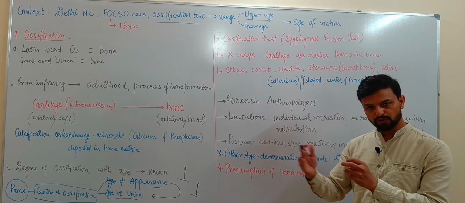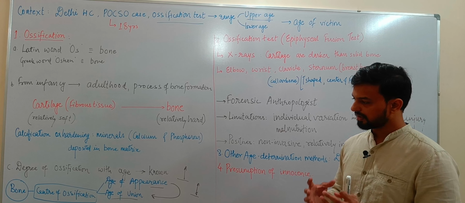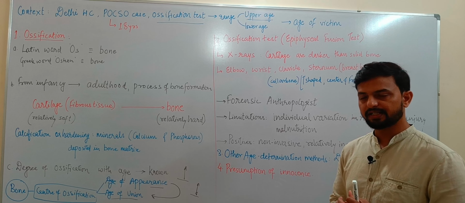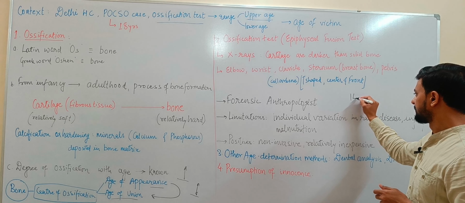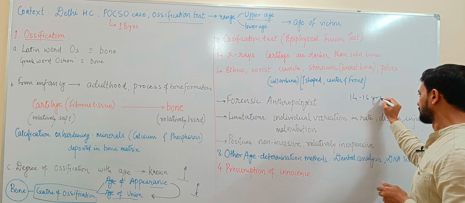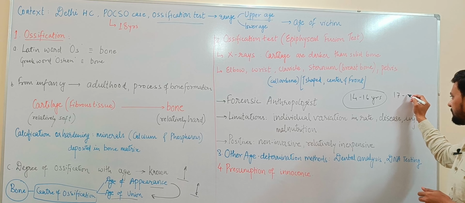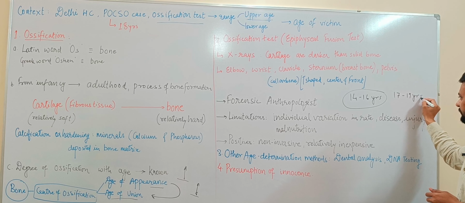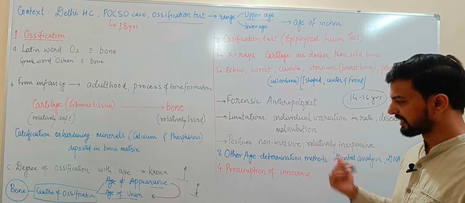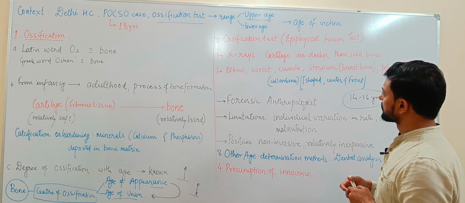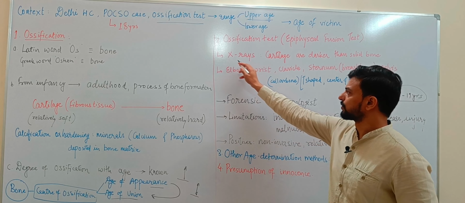So for different bones we have this data, and from this data we can arrive at a range of age. For example, we would say the age of the victim is, let's say, 14 to 16 years, or let's say the age of the victim is 17 to 19 years. So this margin of error of 2 years we will consider. So in this ossification test, how do we inspect the bones? The simplest method is through X-rays.